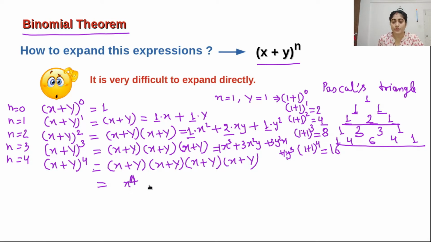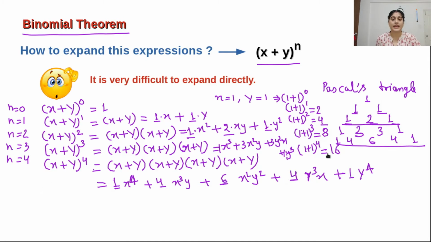So x to the power of 4 plus some constant times x cubed y, plus some constant times x squared y squared, plus some constant times y cubed x, and plus y to the power of 4. So just put the constants from Pascal's triangle: 1, 4, 6, 4 and 1.